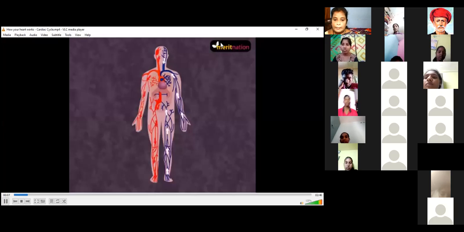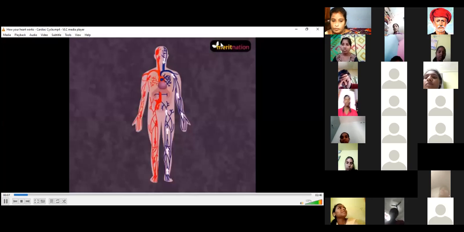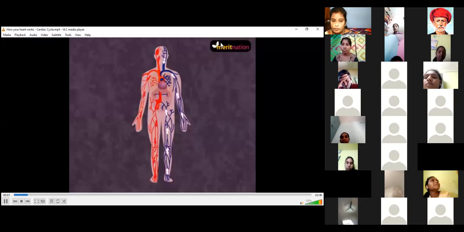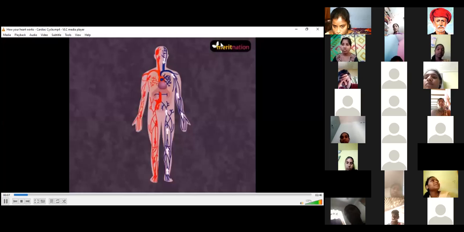Now, atrial systole is initiated when the SA node sends out an electric signal. During atrial systole, the atria undergo a continuous contraction which forcefully passes the blood into the ventricles through the tricuspid and the bicuspid valves.